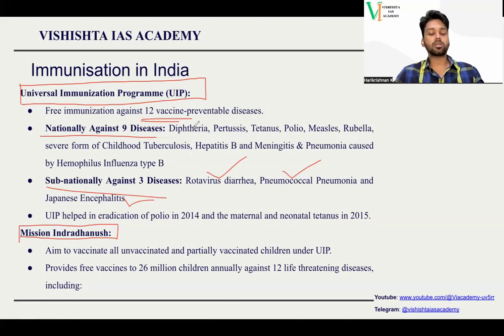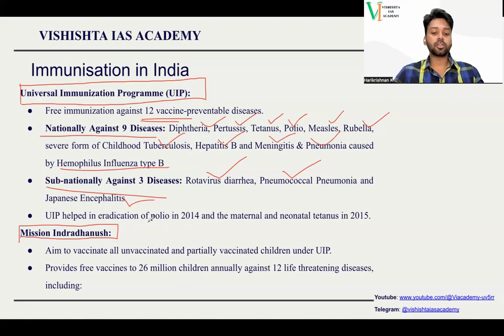9 remaining diseases for which immunization is present all over the country: diphtheria, pertussis, tetanus, polio, measles, rubella, childhood tuberculosis, hepatitis B, meningitis, and pneumonia caused by Haemophilus influenzae type B. Just go through it and try to remember. Even if you are getting an examination, they will give options, so with that, you can easily eliminate. So this is the basic idea.